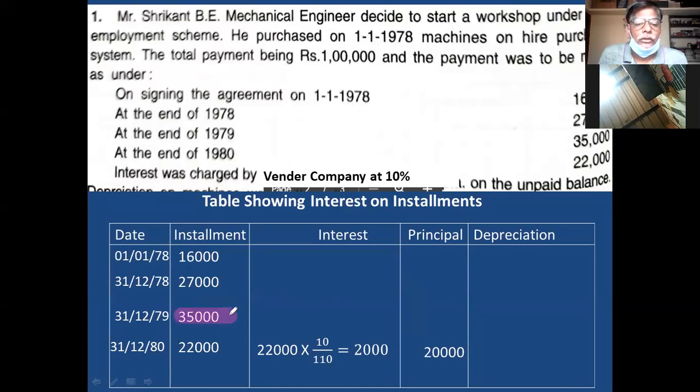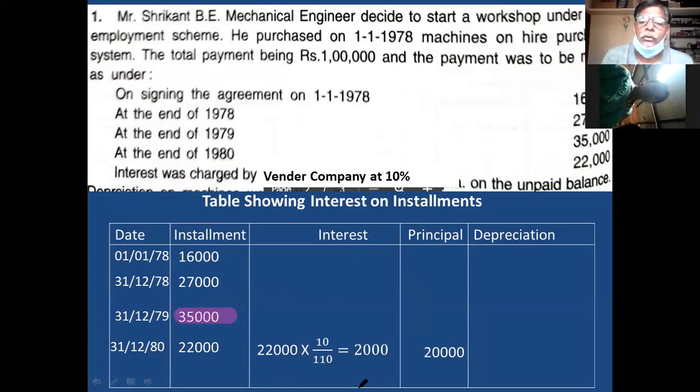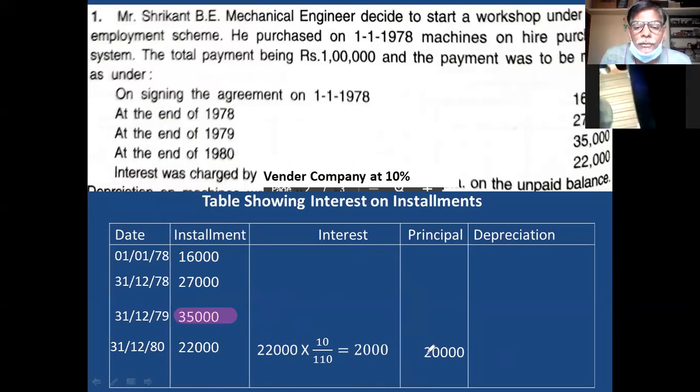In this installment, you have to add the amount from the principal column, this 20,000. 20,000 plus 35,000, what is the total? 55,000.